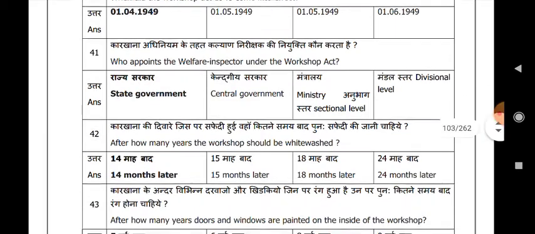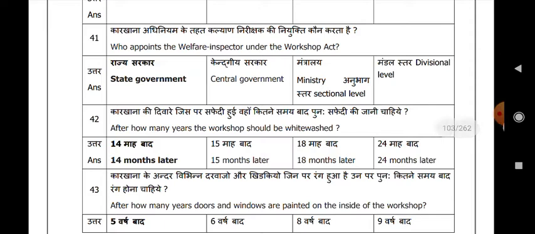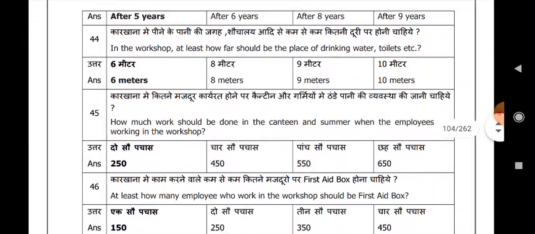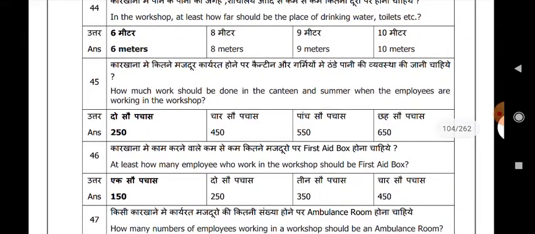14 months later. After how many years are doors and windows painted on the inside of the workshop? 5 years. In the workshop, at least how far should the place of drinking water, toilets, etc. be? 6 meters. How many employees working in the workshop require a canteen? 250. At least how many employees working in the workshop require a first aid box?